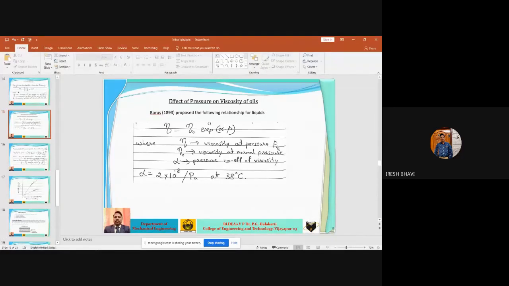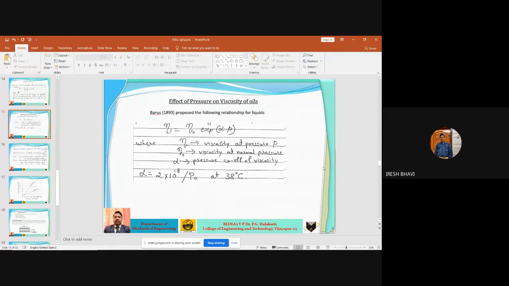Temperature on lubricant and viscosity index, and how to find the viscosity index of different oils. Basically, viscosity index is the measure of the temperature dependency of viscosity of any lubricating oil. So as the temperature goes on changing, you know that viscosity also goes on changing. But for a small rise in temperature, there should not be very large change in viscosity.